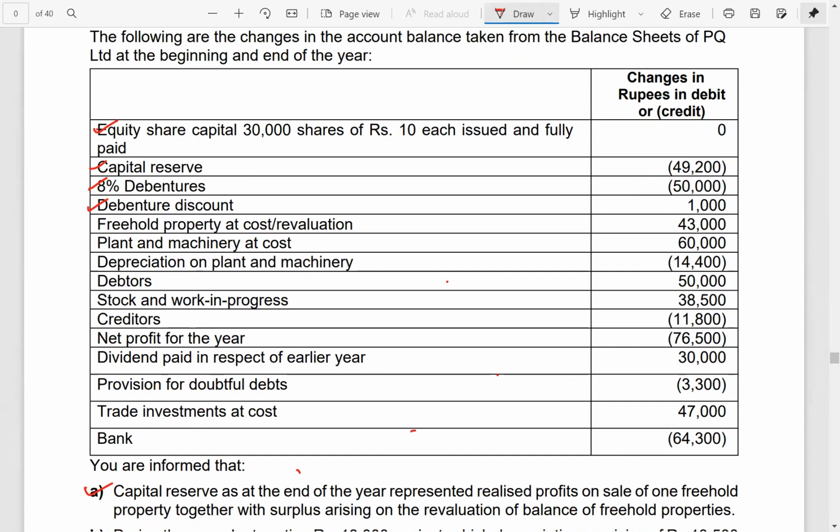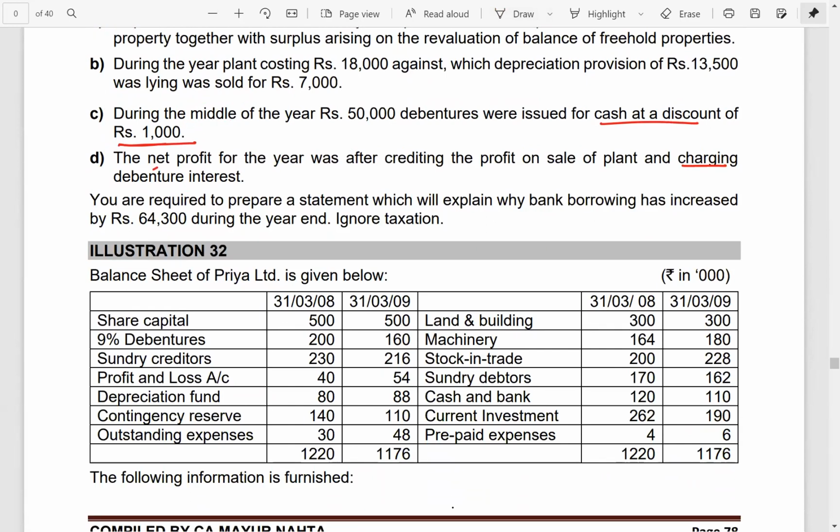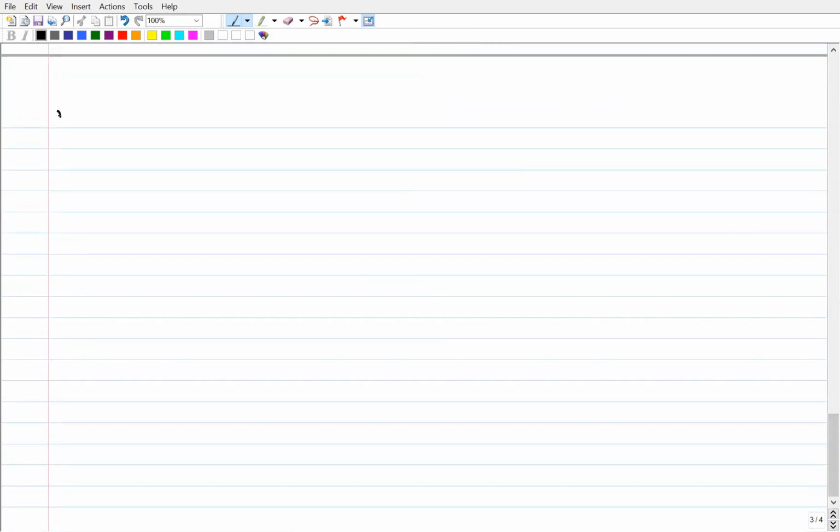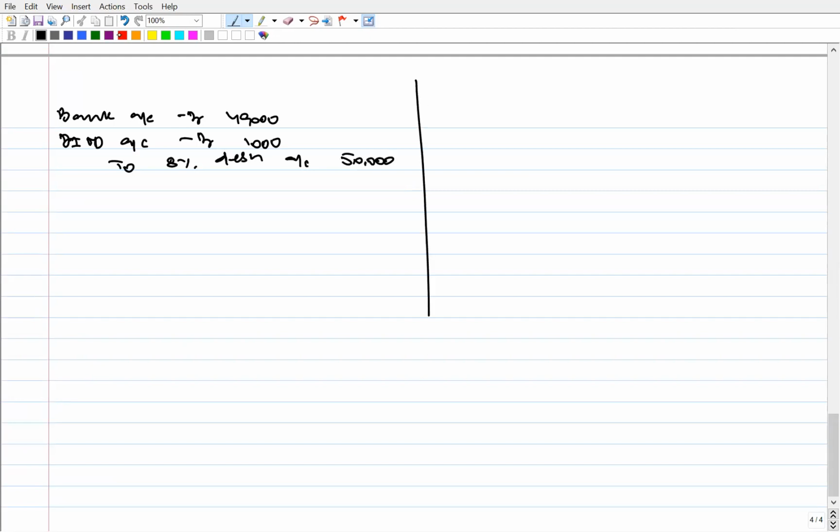Sir, we didn't understand. Please explain a little more in detail, elaborately. All right, I will explain a little more elaborately. The journal entry for issue of debenture: when we issue debenture, the journal entry is bank account debit 49,000, discount on issue of debenture account debit 1,000, to 8% debenture account 50,000. This is the journal entry when we issue debenture at a discount.